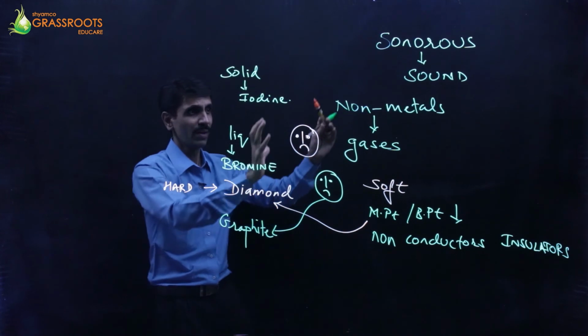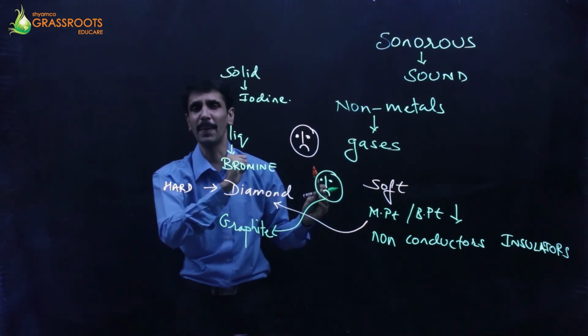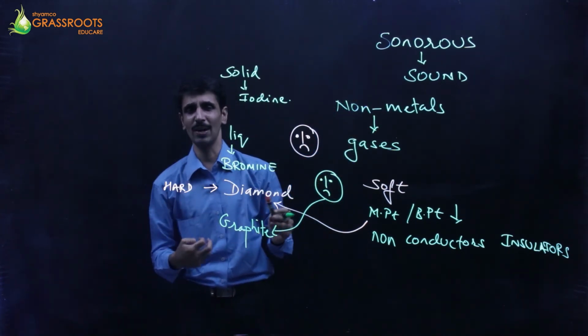Okay, so this becomes the general part. थोड़ा रिजिडिटी भी है इन लोगों में.